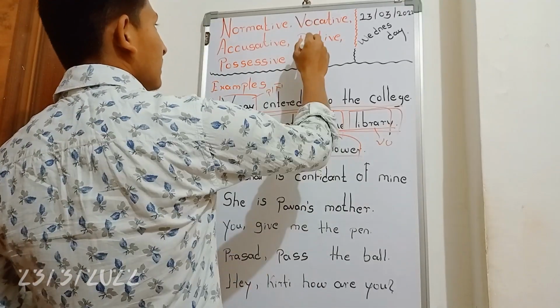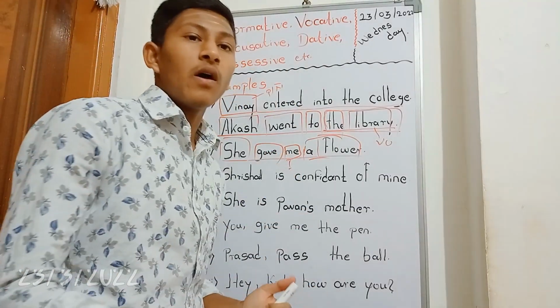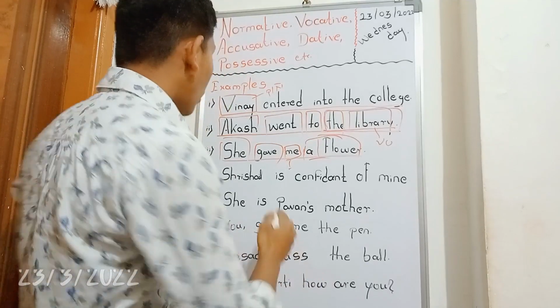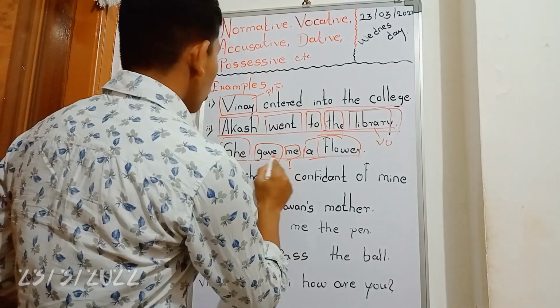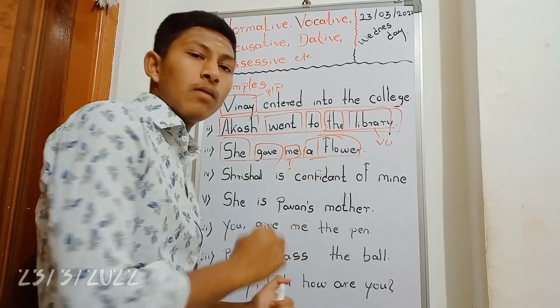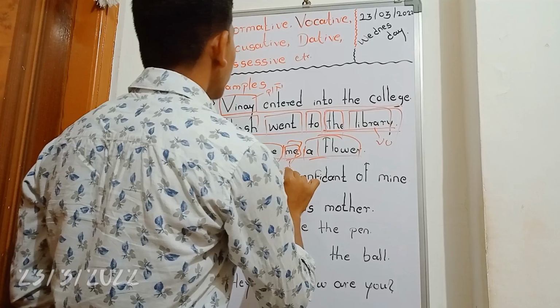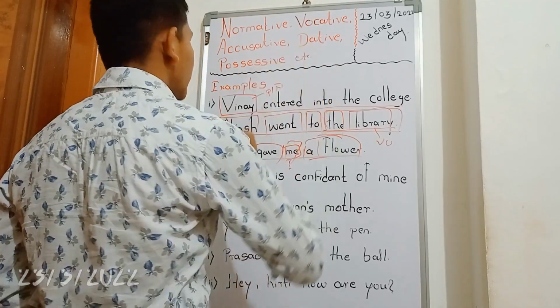The indirect object is nothing but the dative case, which will answer the question of whom or to whom. To whom did she give a flower? To whom had the flower been given? To me. That is called the indirect object, and that is nothing but the dative case.